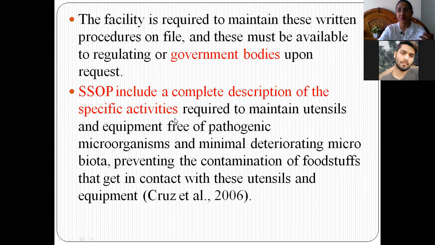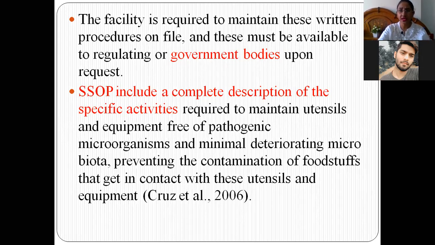So what does SSOP actually involve? It involves all those specific activities required to keep utensils and equipment free of pathogens. In any food production, manufacturing or processing industry, big equipment is used. So proper sanitation and cleaning, so that it is free from any pathogenic microorganisms, is also very important.